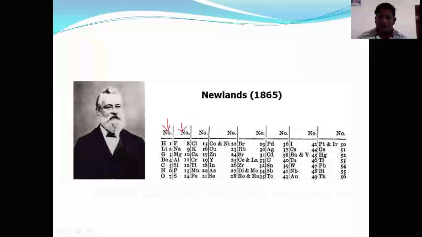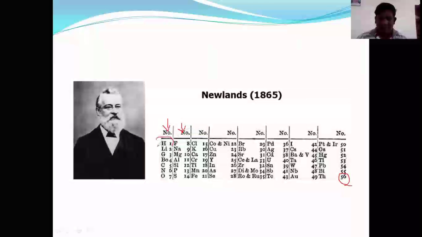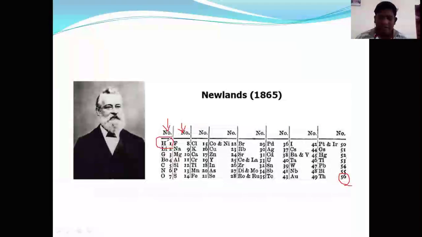In this Newlands periodic table, we have taken 56 elements. The first element here I'm taking is hydrogen. The next element is thorium. These 56 elements were arranged in vertical columns, as you see here.